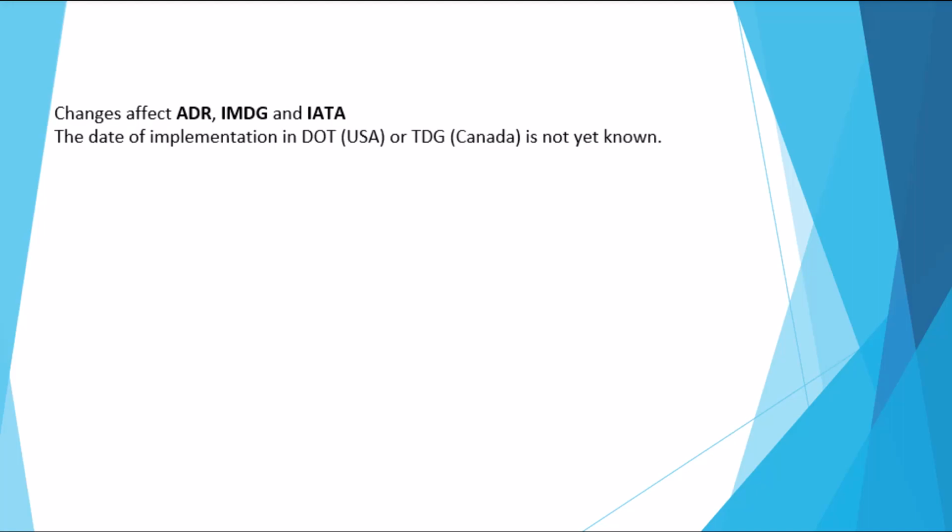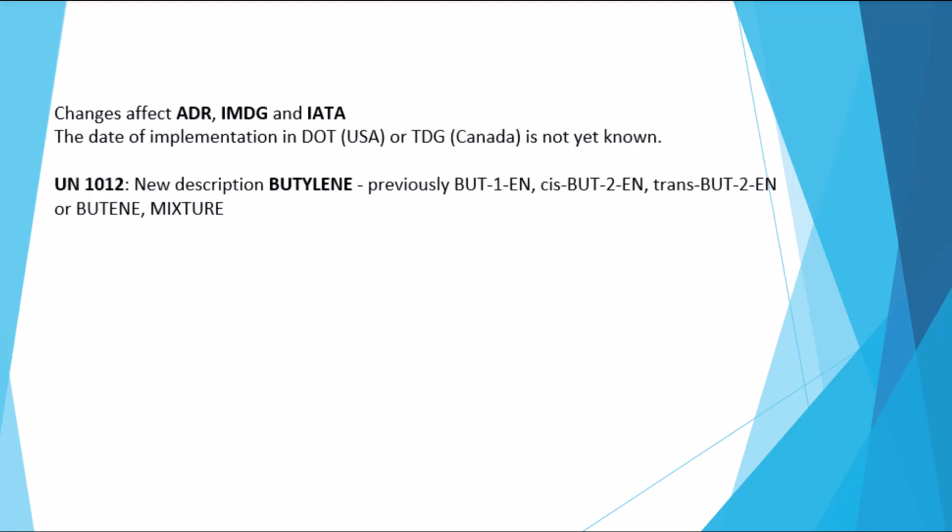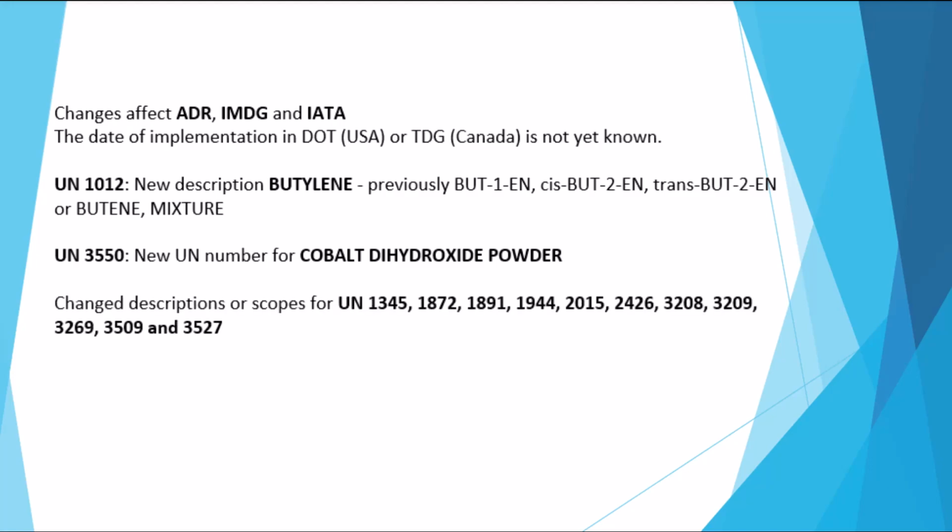This video only covers alterations to the list of dangerous goods, and they're only alterations to UN numbers, names, and descriptions. The names of UN 1012 were bundled into a simple butylene. Cobalt dihydroxide powder was previously assigned to UN 3077. Cobalt dihydroxide with not less than 10% respirable particles, that means 10 micrometers, has now been assigned UN 3550. The names or scope of application for a number of other entries have been changed or clarified.